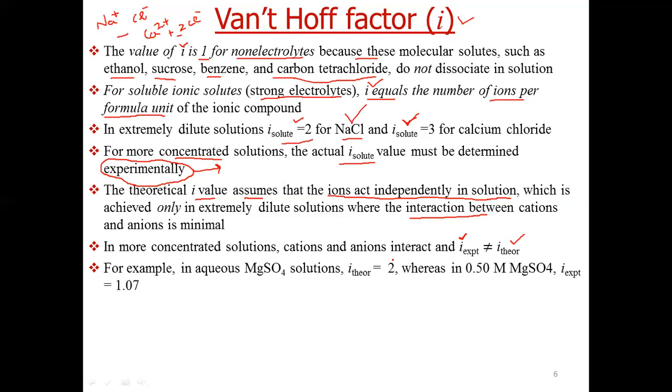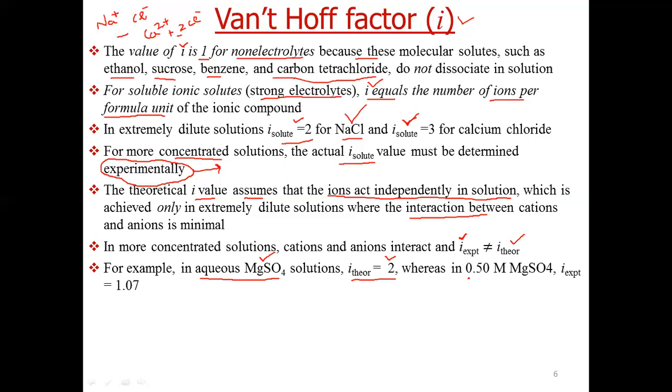Now I will give you an example of a magnesium sulfate aqueous solution. If we look theoretically, iota should come out to be 2. Why? Because MgSO4 splits into one Mg2 positive and one SO4 2 negative, so there are two particles. So theoretical iota should be 2.